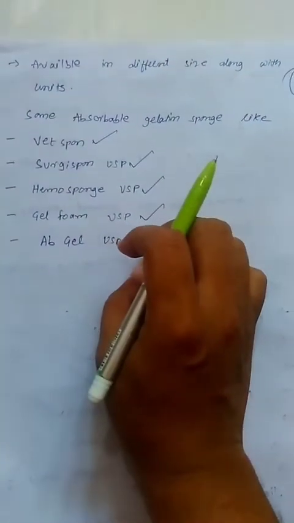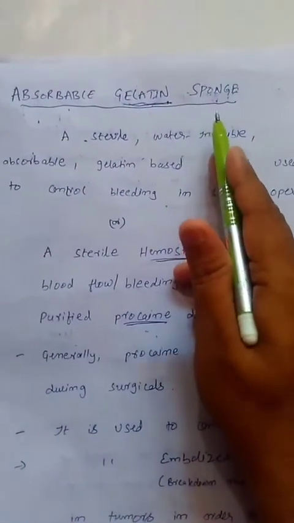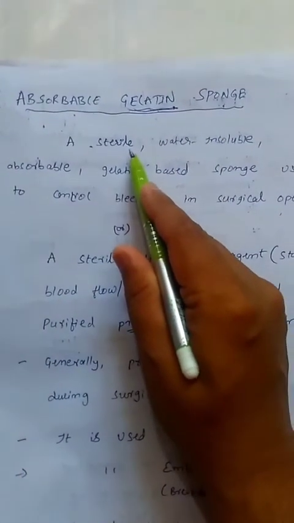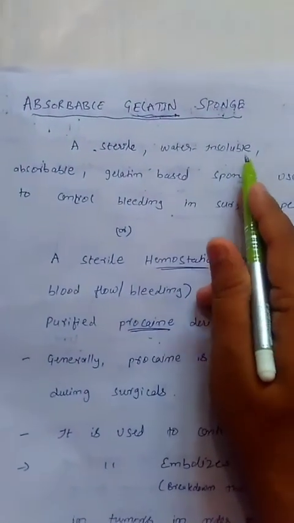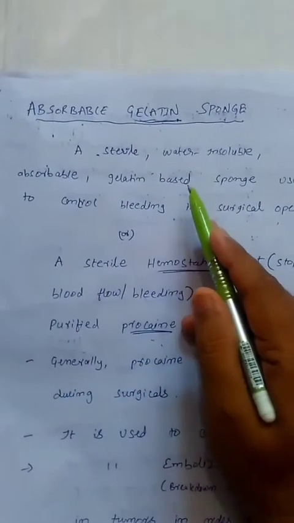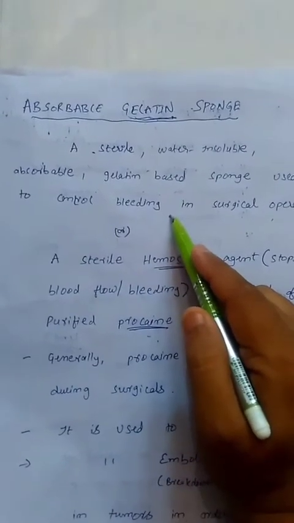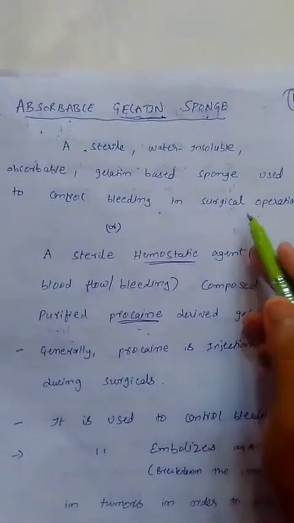Okay, this is about the gelatin sponges, absorbable gelatin sponges. Once more, absorbable gelatin sponge is sterile in nature, water insoluble, easily absorbable, a gelatin-based sponge used to control or stop the bleeding in surgical operations.